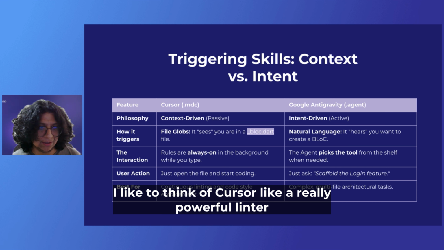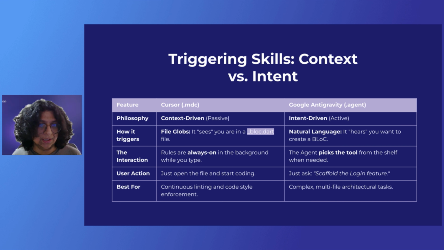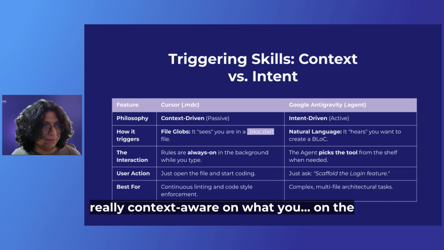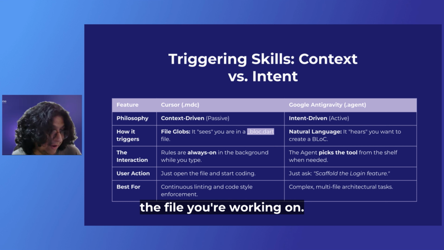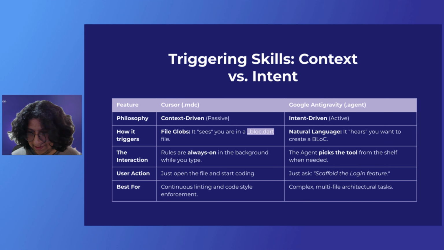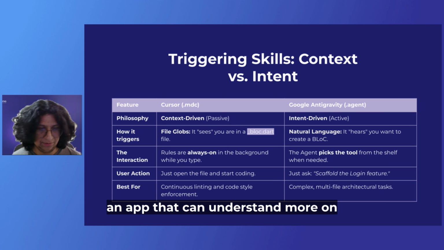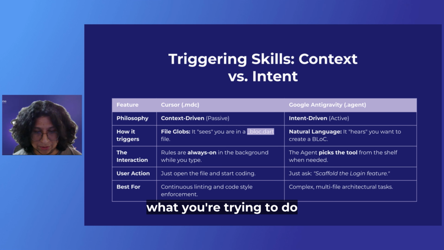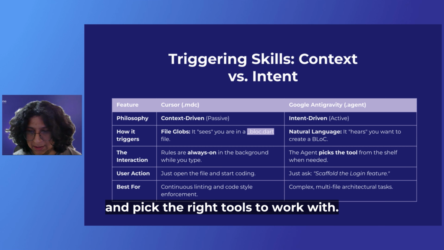I like to think of Cursor like a really powerful linter that is really context aware of the file you're working on, and Antigravity more like an agent, a dev that can understand more of what you're trying to do and pick the right tools to work with.